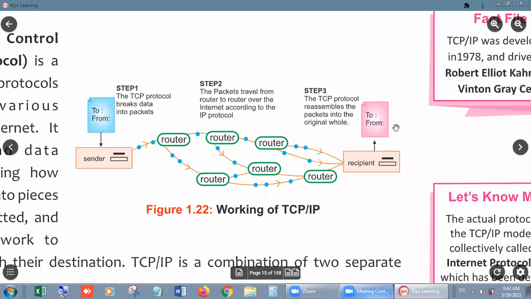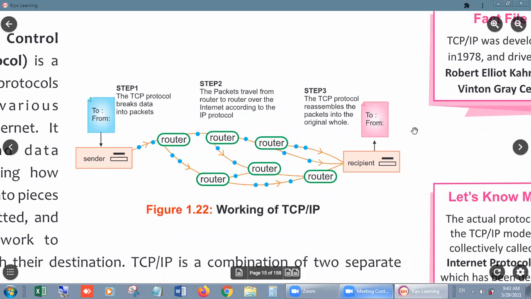Okay, but at the recipient side, this process will again repeat. Why? Because a recipient can't understand the data in broken packets, right? In broken form, it will never understand the complete message. Then what will happen? Again TCP will activate and make one message from all the small packets, and the information will be one.